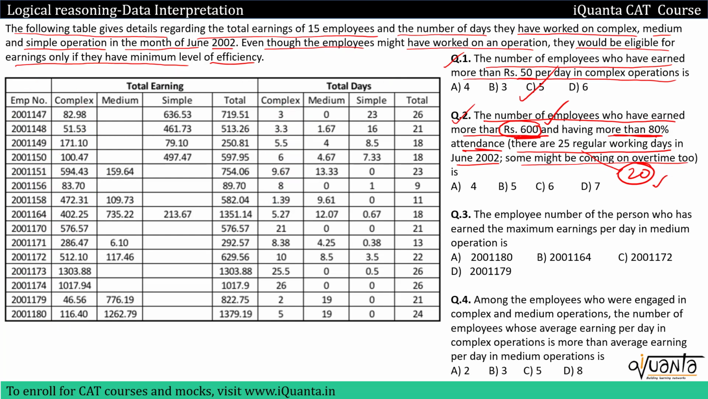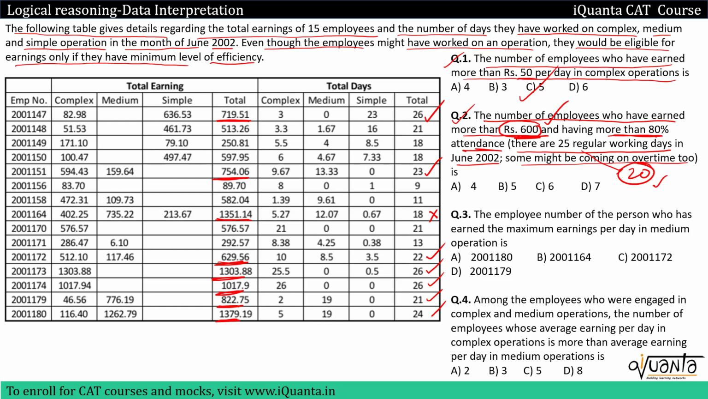So let me take those employees first who have earned more than 600. We have this employee, then this one, this one, all these employees. Okay, attendance should be more than 20 days. So we'll count this employee, we will count this employee, not this one because attendance is 18 over here. We'll count this employee, this employee, this employee, and these employees.